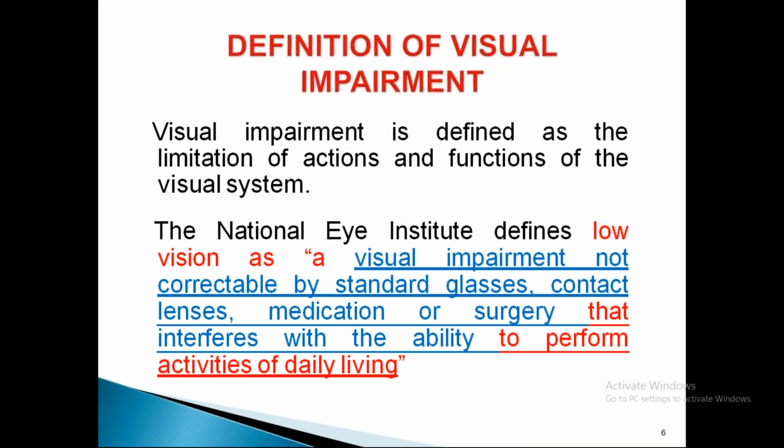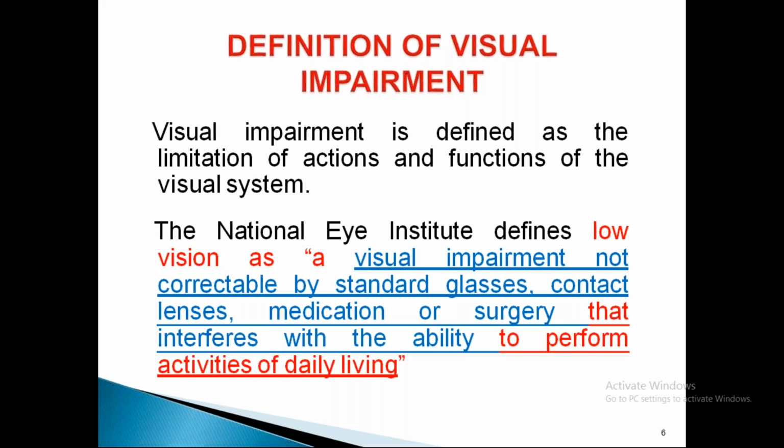So what is the definition of visual impairment, which can be mild, moderate, and severe? Visual impairment is defined as the limitation of actions and function of the visual system. Any defect in the visual axis or visual functions leads to visual impairment.